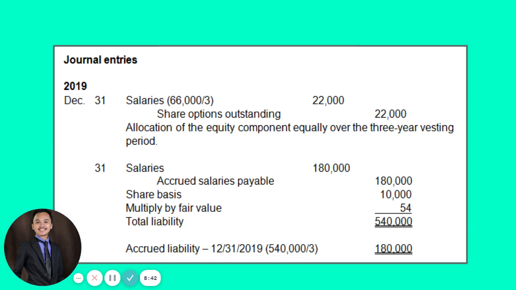All right. Now, if the problem would ask you to compute how much is the total salaries to be recorded in 2019, needless to say, you need to accumulate your salaries expense from your equity component and from your liability component, which is 22,000 plus 180,000. That means you will be recognizing total salaries of 202,000 on December 31, 2019.